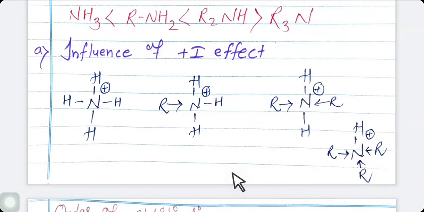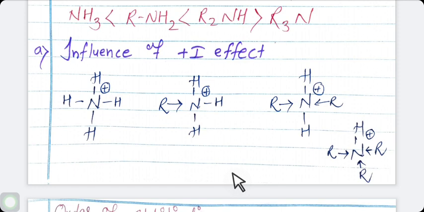In this structure, the alkyl group exerts an electron releasing inductive effect. Students, all of you know this is a resonance type structure. So see here, in this structure an alkyl group exerts an electron releasing inductive effect, meaning plus I effect, which stabilizes the positive charge on the atom bonded to it.